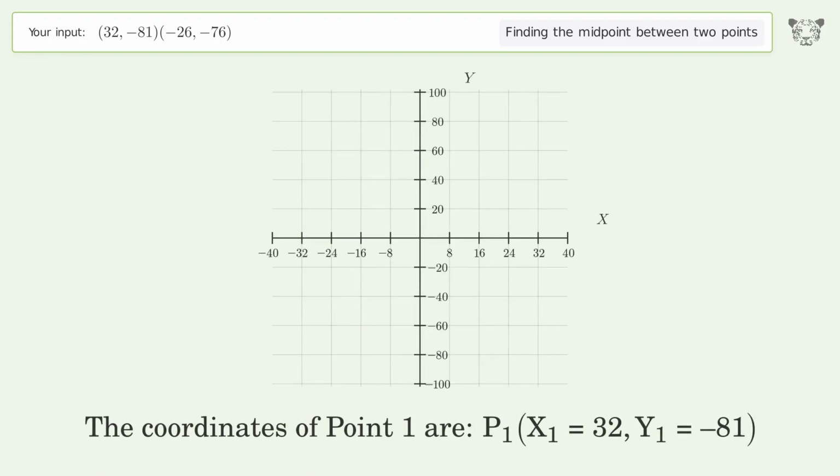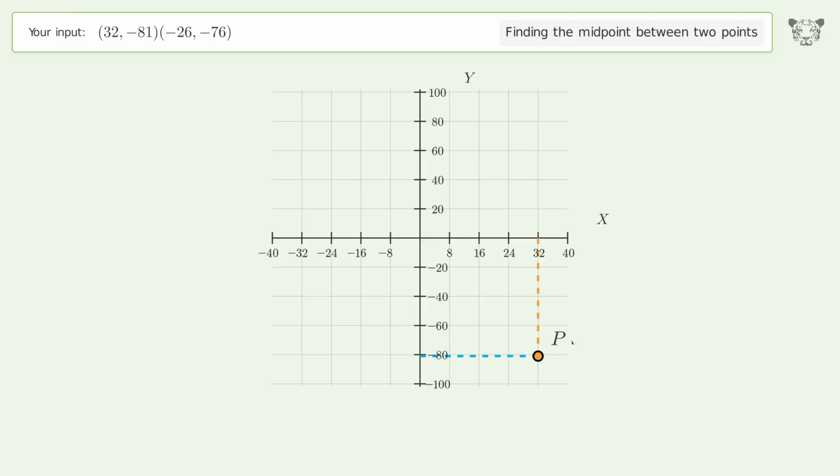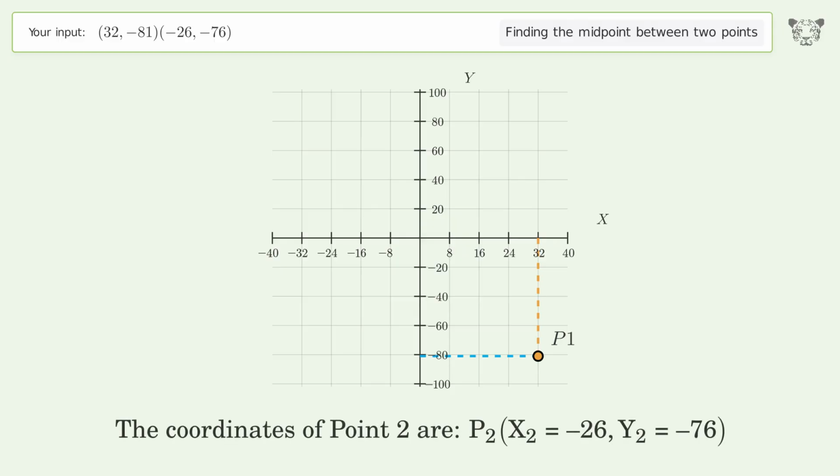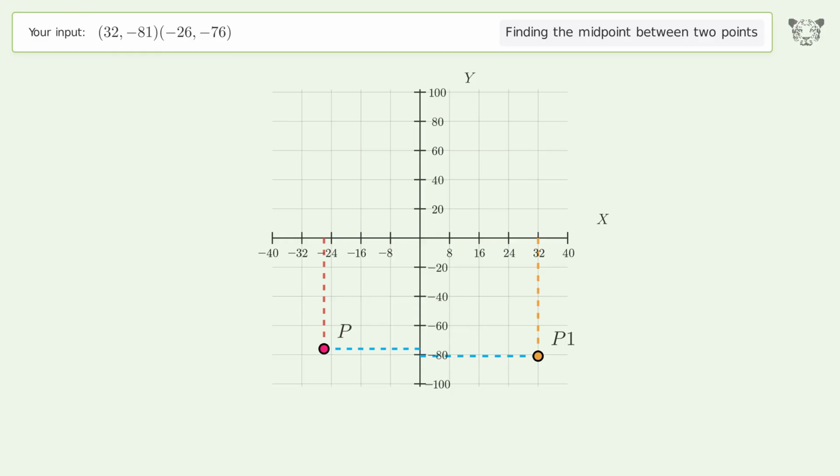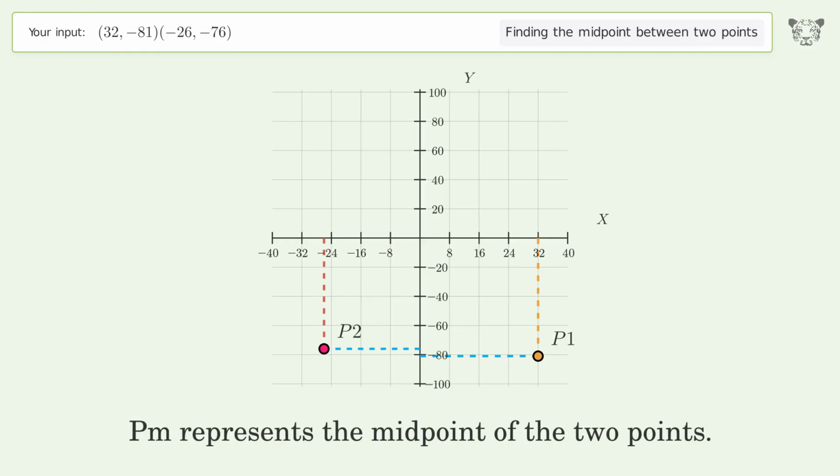The coordinates of point 1 are x1 equals 32, y1 equals -81. The coordinates of point 2 are x2 equals -26, y2 equals -76. PM represents the midpoint of the 2 points.